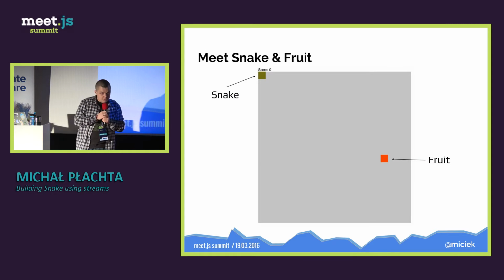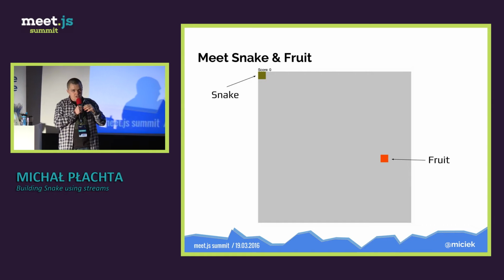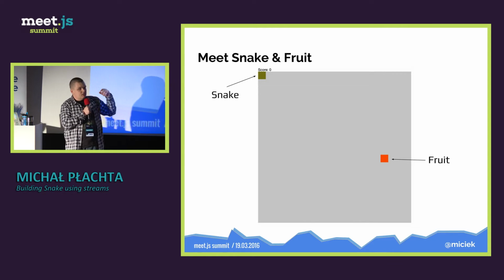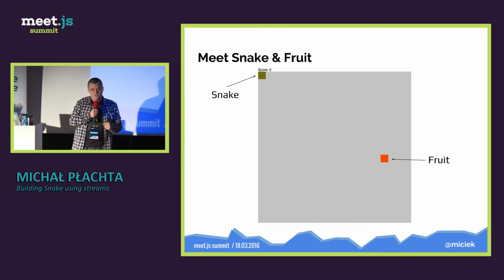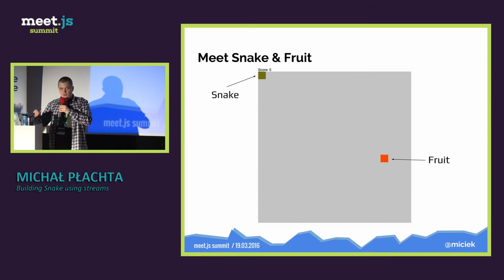Okay, so let's prepare the battlefield. The battlefield is this React component, which I will show you the code for later. It doesn't matter right now. So this is an empty board, and we can draw the snake, which is 1 point right now, just one pixel, and the red dot is the fruit. So the snake will have to eat the fruit, and this is the whole game, right?